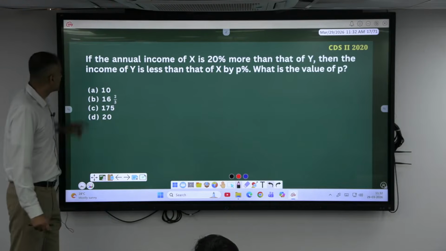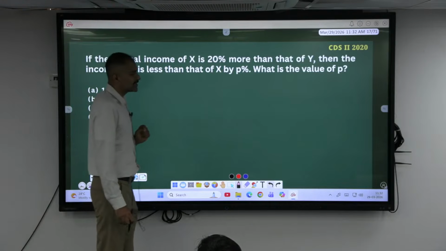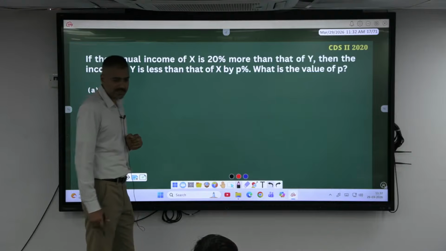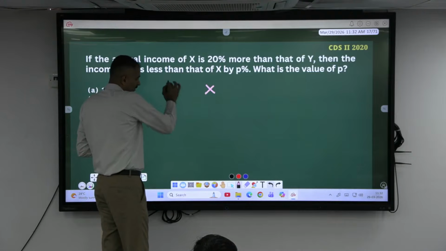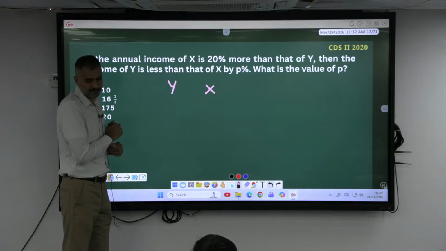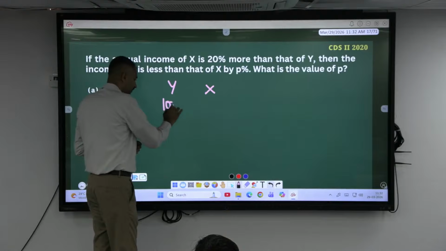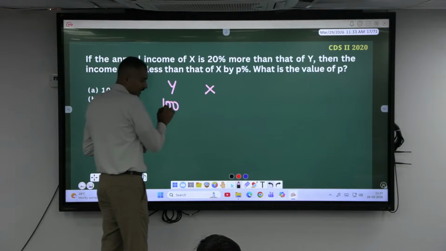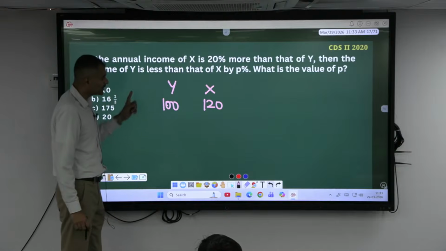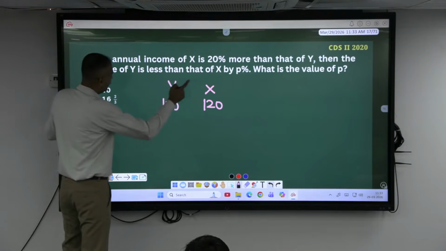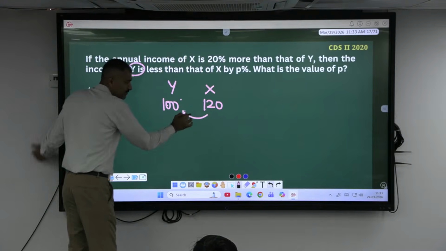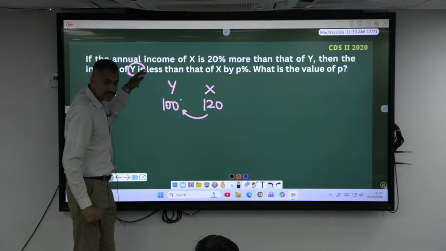Now look here. If the annual income of X is 20% more than that of Y, whose income is more? X compared to Y. So if I have to assume a value, I assume Y's value. Compared to 100 here, X will be 120. 20% more. What is the question asking? Then the income of Y is less than X by what percent?